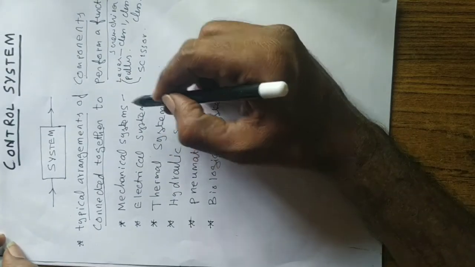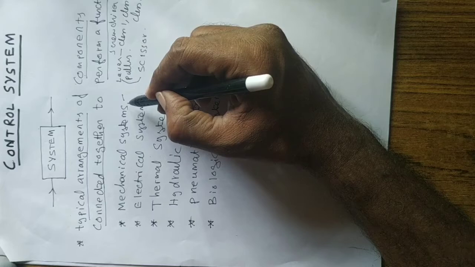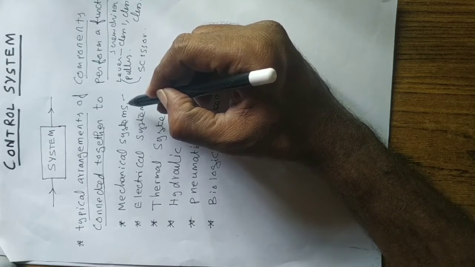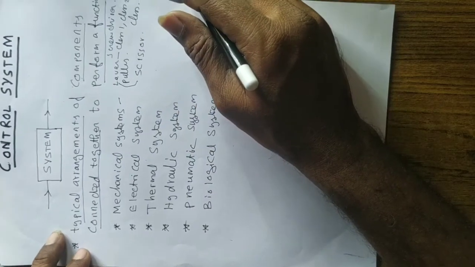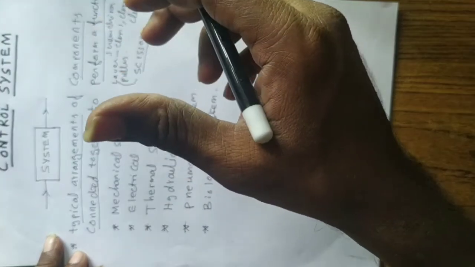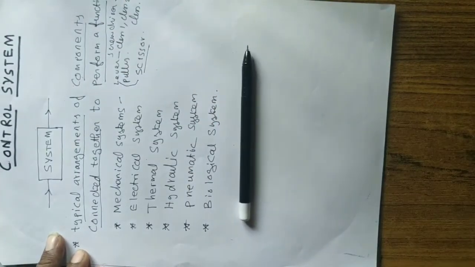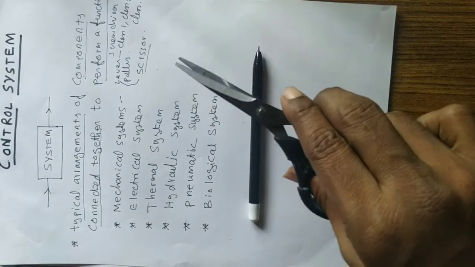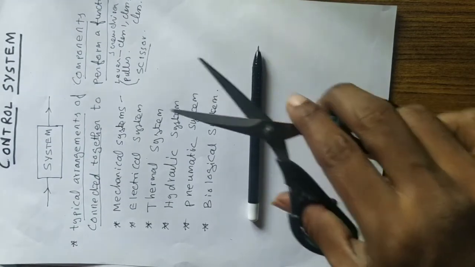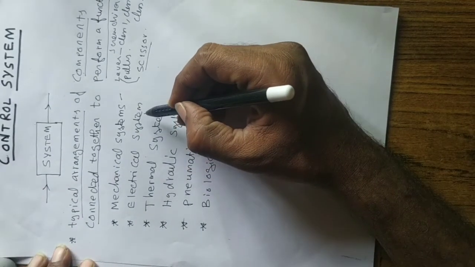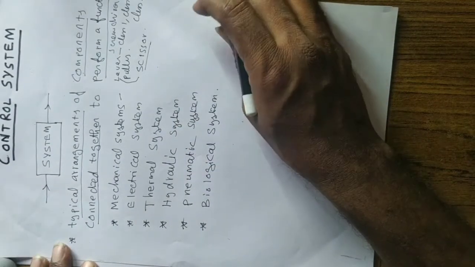Now mechanical systems usually have a mechanical input, something like a force or pressure, and displacement is the output. So in the case of scissors, when I give a force, the blade displaces, right? When I give a force, the blade displaces. So force is the input, displacement is the output, right? Similarly, next let us discuss what is an electrical system.